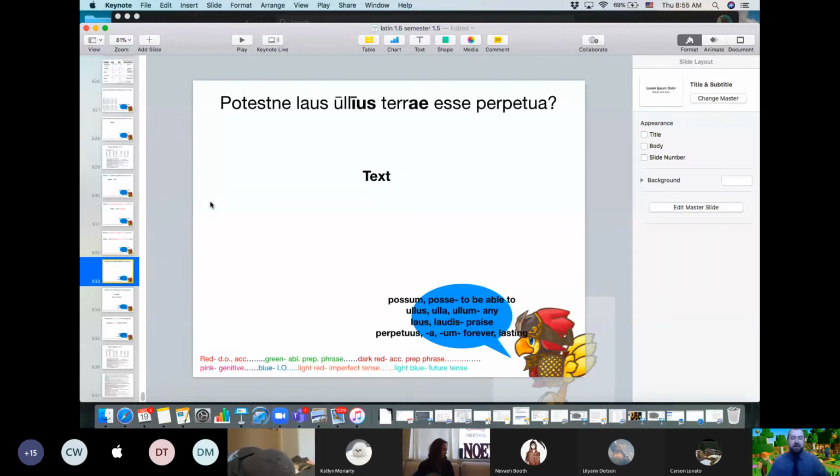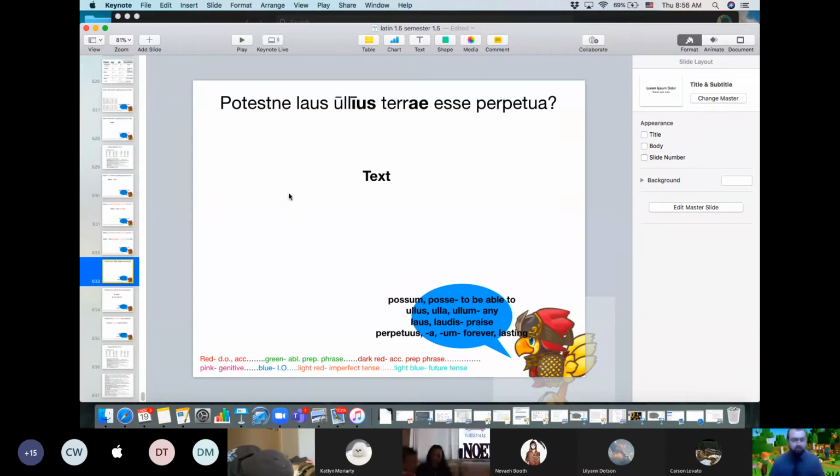Remember that last handout I gave you guys before we started e-learning? It has possum and sum in all of their forms, all 30 of each of their forms on the back of that page. But anyway, it just means "can" here. Can the subject, right? And what is the subject?